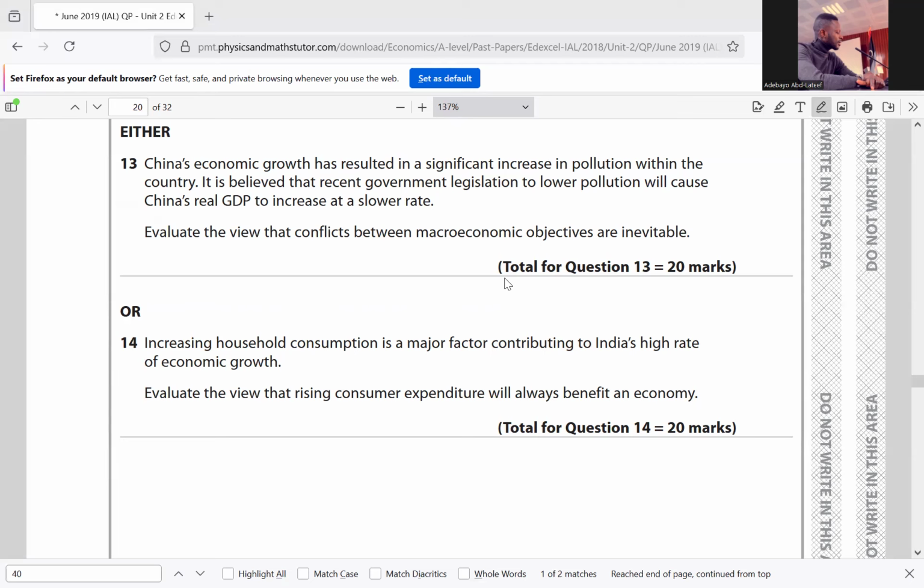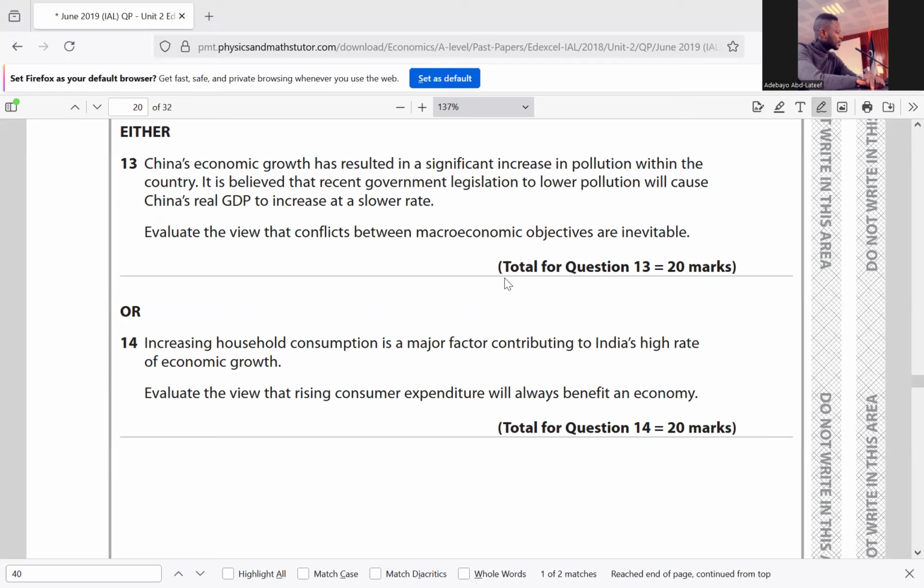However, government macroeconomic objectives might not bring about conflicts. Why? Because one, the growth might be on the supply side of the economy rather than the demand side. If the growth is on the supply side of the economy, it simply means supply is more than demand. And if supply is more than demand, prices are expected to fall. And that would bring about affordable prices, and it will improve the living standard. Two, the current account of the country may improve if the growth is a result of increasing exports. If the growth is export-led, it simply means exports are increasing more than imports. And that would bring about an improved balance of payments, not a deficit.